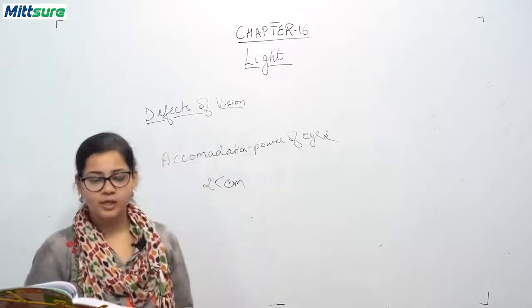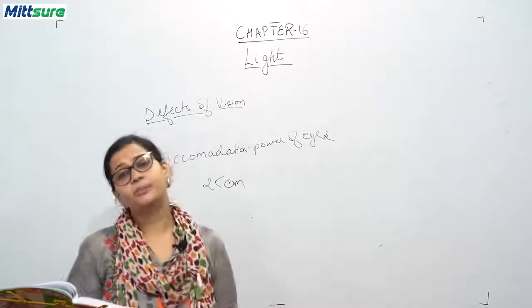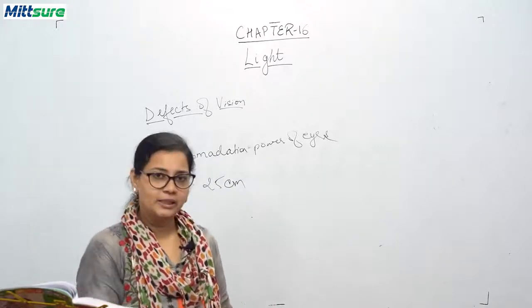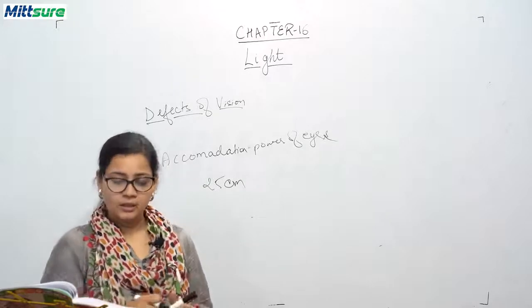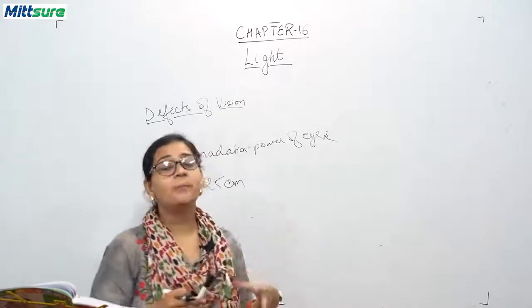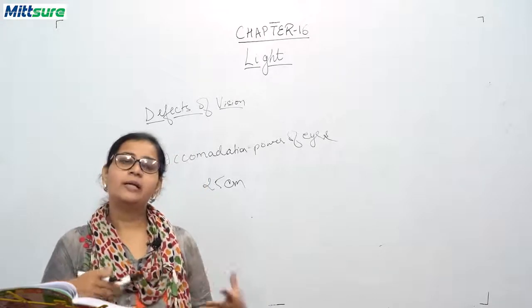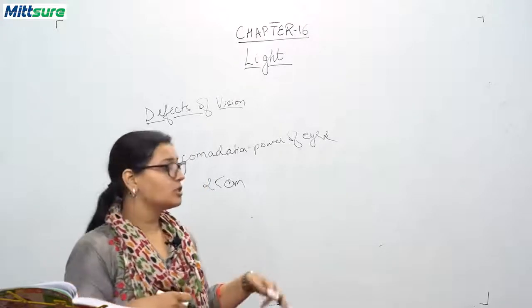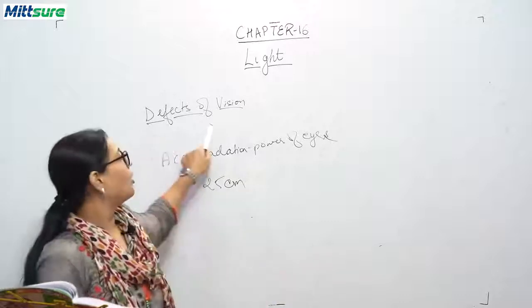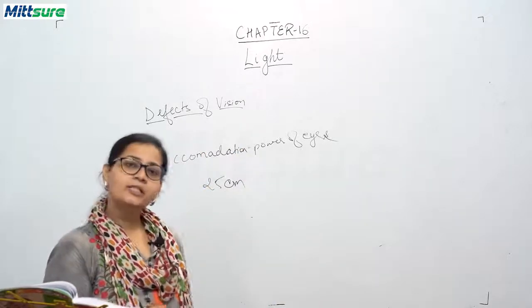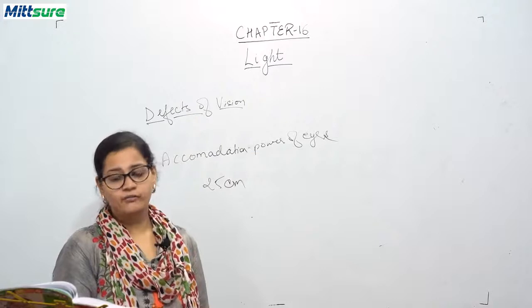But due to certain abnormalities or due to age factor, these eyes lose their power of accommodation. So many medical conditions occur, and these conditions are called defects of vision. So we will be discussing 3 types of defects of vision.